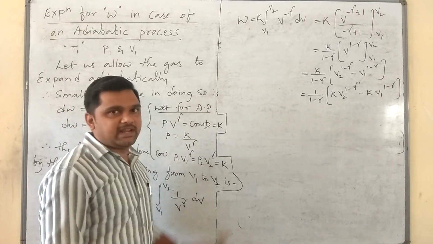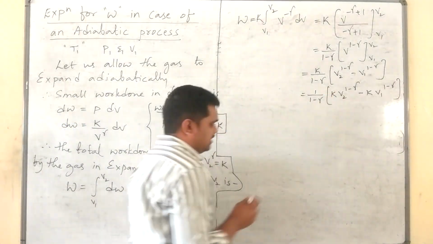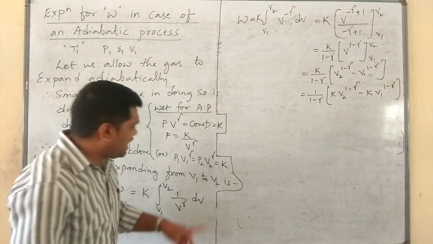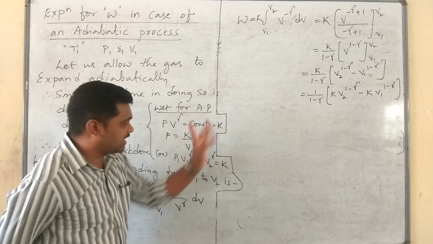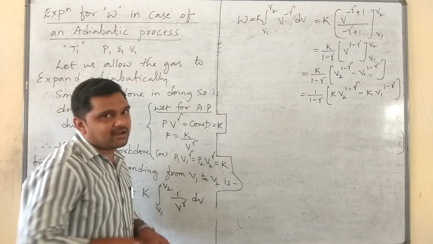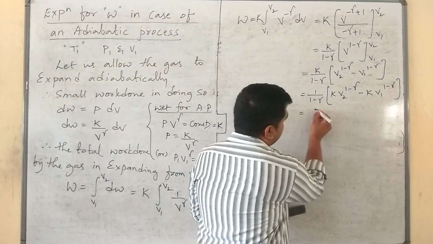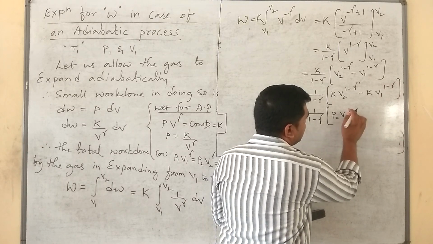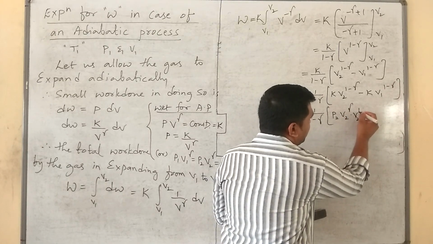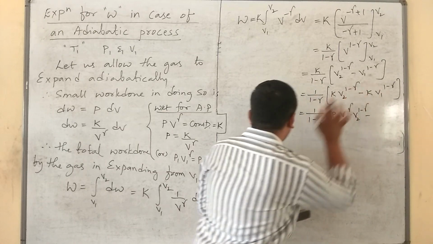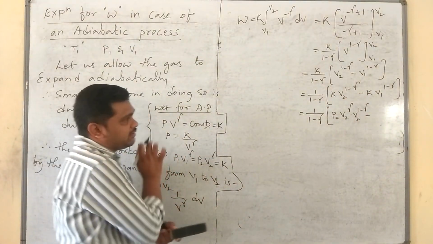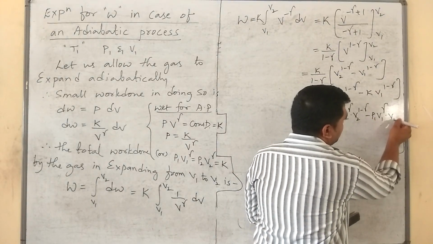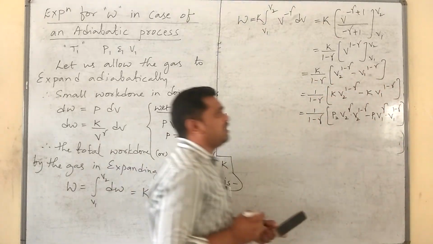Since K is the coefficient of V2, I can write the K value as P2 V2 power gamma, and for the other K I will write P1 V1 power gamma.